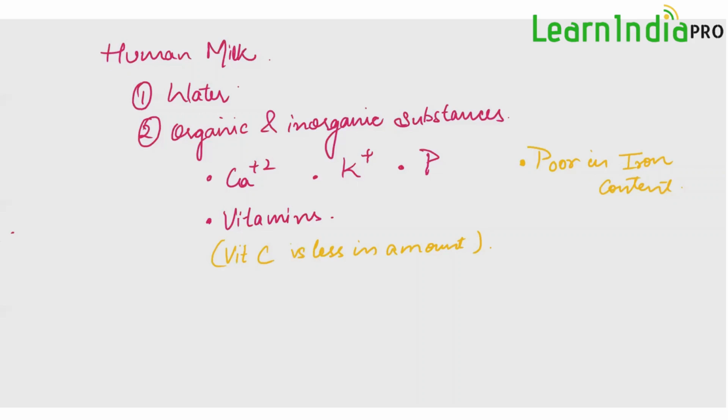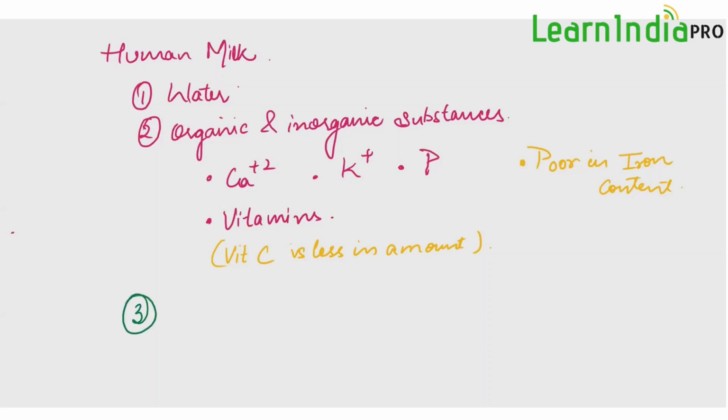And this complete secretion depends not only on the hormones but also on the mental state of the female, the psychic state of the mother. If the mother is in high depression or something, this complete ejection or secretion will not happen, or it will happen but in lesser amount. Next, one antibody is also present in milk.